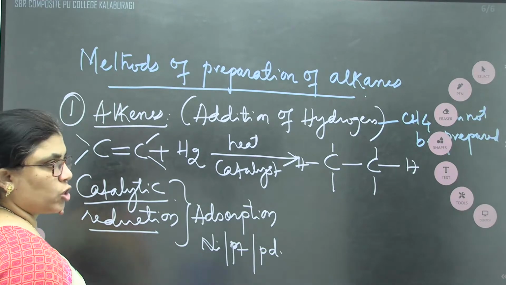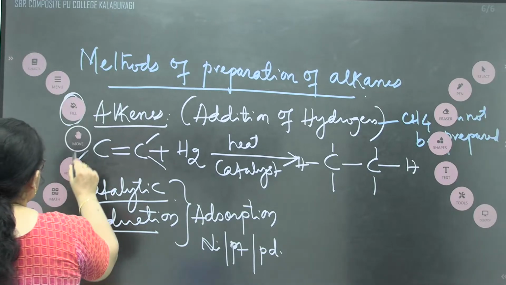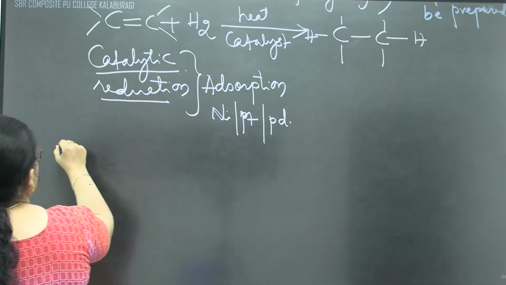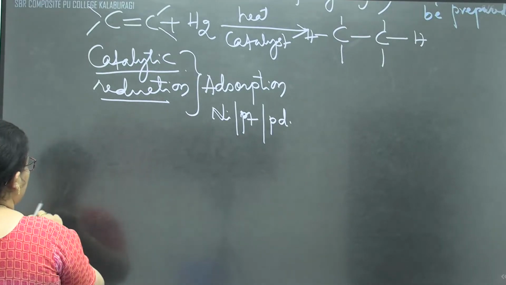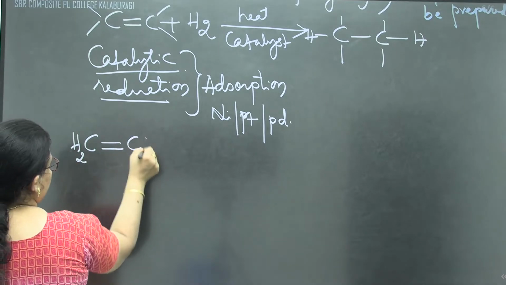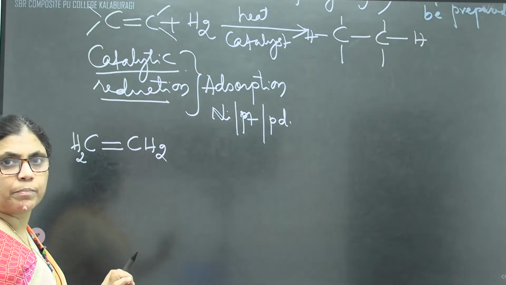Therefore, in this reaction, alkenes, if I take the example CH2=CH2, always we should go with the simplest example, children, while practicing.